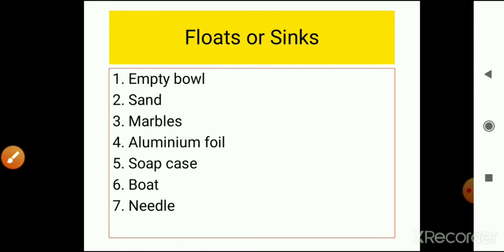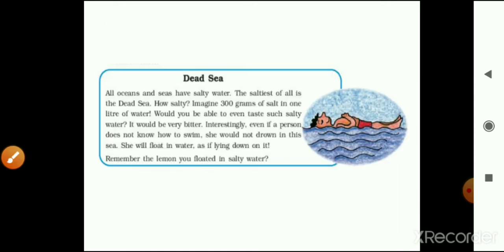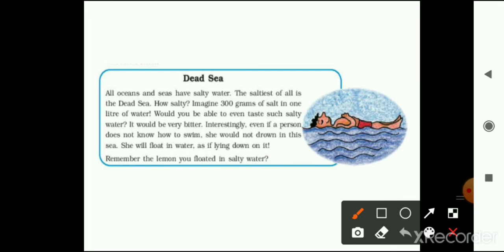Now let's see next. The Dead Sea. It is given in your EVS textbook. All the oceans and the seas have salty water. The saltiest of all is the Dead Sea. How salty? Imagine 300 grams of salt in 1 liter of water. If we took 1 liter of water from the Dead Sea, we will get 300 grams of salt.